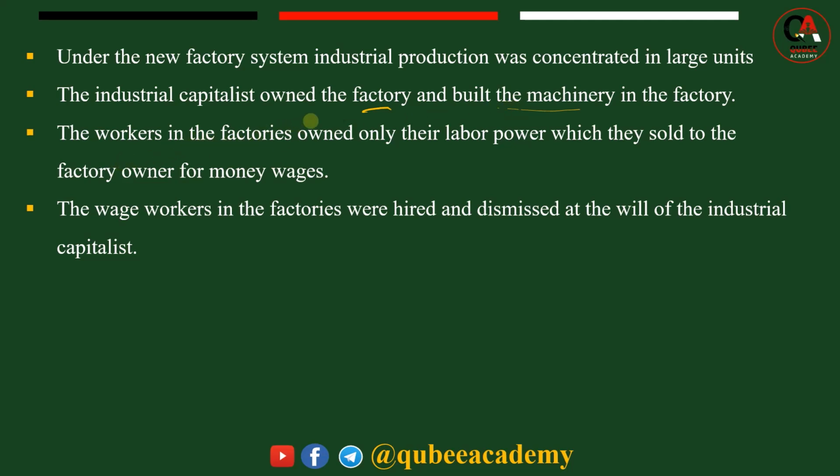The workers in the factory indicate organizational change. Organizational change means technological change plus organizational change lead to cheap production. Factory owners established factories and workers worked in them. This indicates organizational change, which leads to the development of capitalism. So don't forget, we said that in the industrial revolution the interconnecting of technological and organizational change is the heart of the industrial revolution.